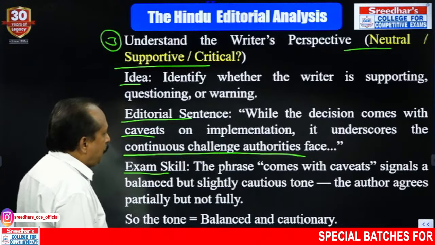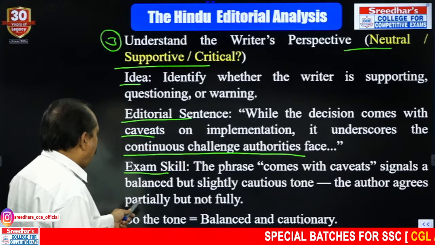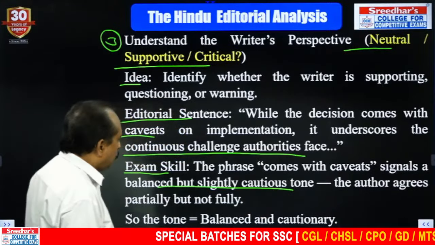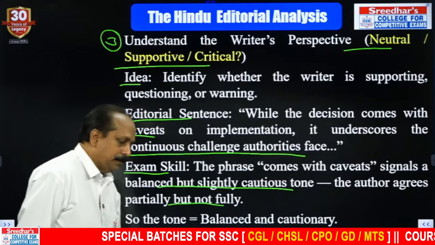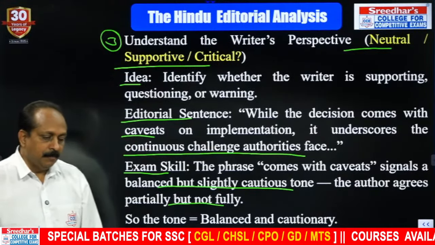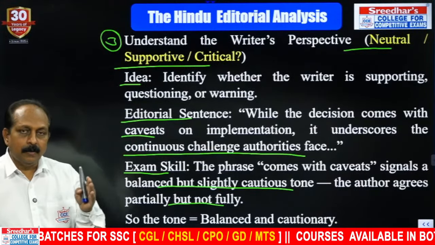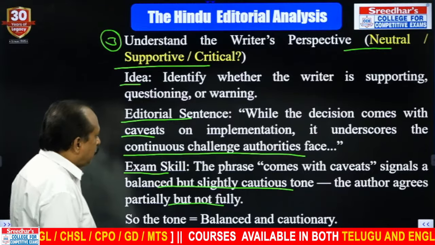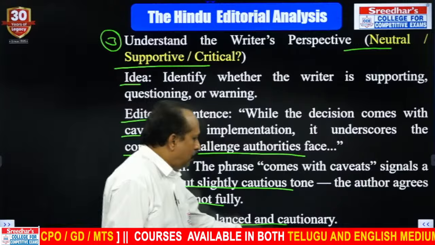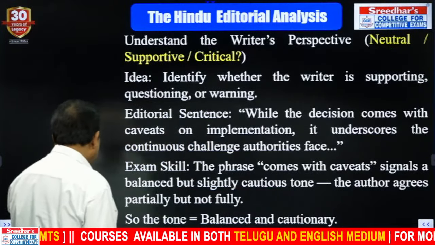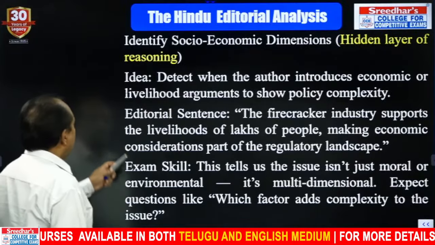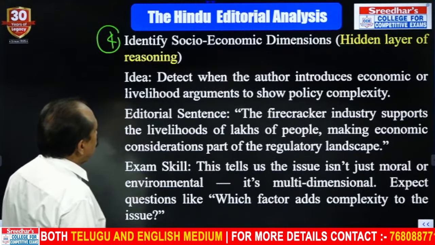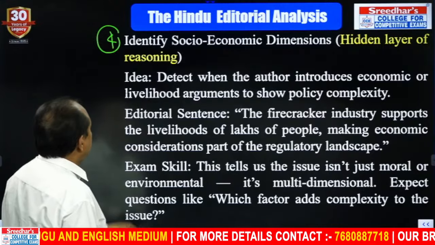Exam skill: the phrase "comes with caveat" signals a balanced but slightly cautious tone. The author agrees partially but not fully. Comes with a condition means on the one hand the writer agrees, on the other hand not completely. So what is the tone? Balanced and cautionary. You have to understand. The next point, the fourth one: identify socio-economic dimensions, the hidden layer of reasoning.